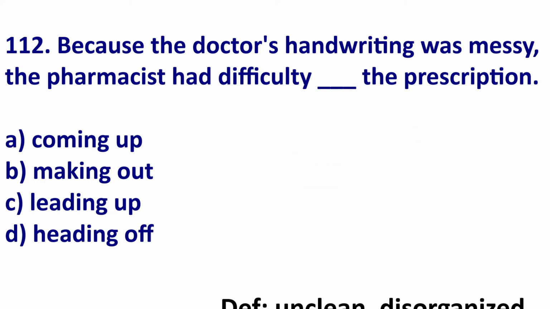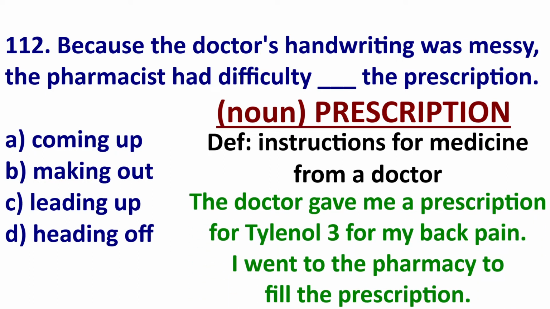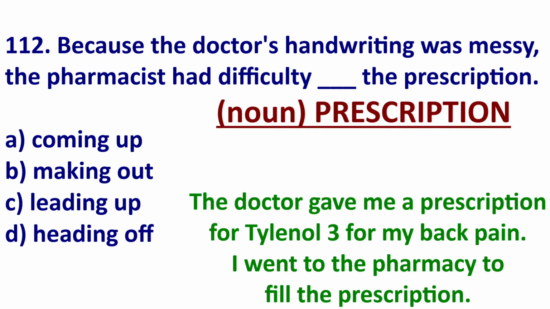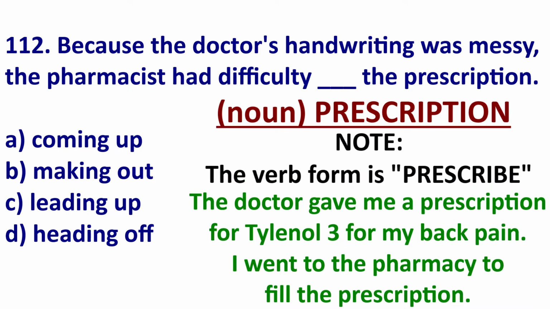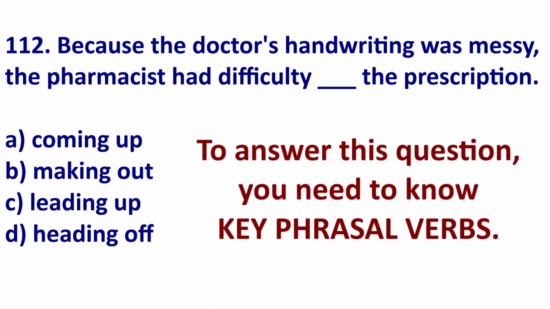Now the next word is prescription. A prescription is instructions for a certain medicine from a doctor. It's often on a piece of paper. So the doctor gave me a prescription for Tylenol 3 for my severe back pain. I went to the pharmacy and filled the prescription. Now, the verb for prescription is prescribe. Now that we have the necessary vocabulary, let's answer this question.